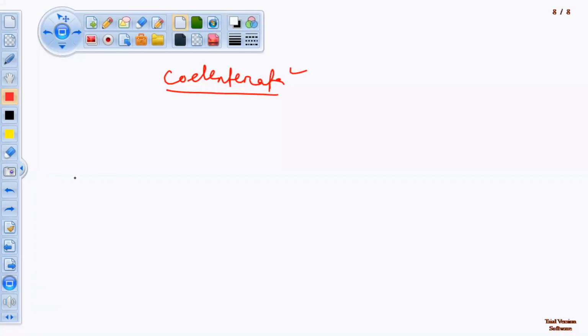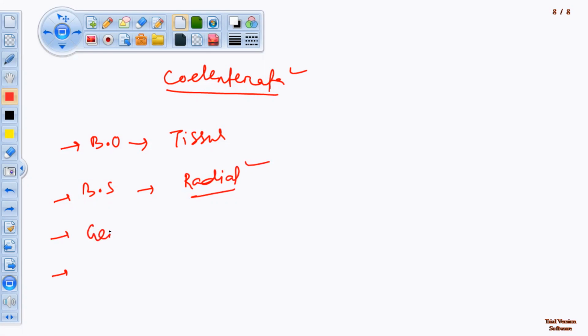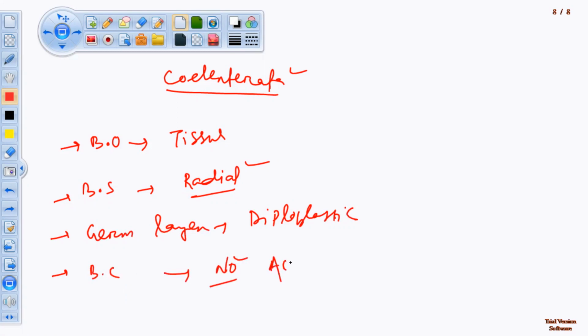For Coelenterata, you know the common characters. About the body organization, which type is found? Tissue level. Then body symmetry: radial symmetry. Then germ layers: diploblastic, meaning two germ layers are present. Then what about the body cavity? No body cavity, they are acoelomate. Okay.